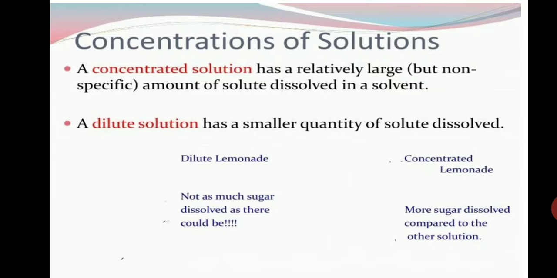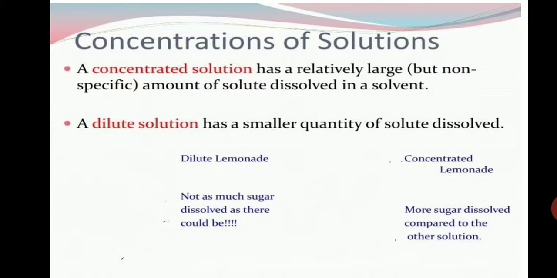Hope you understood what is dilute and concentrated solution. Dilute means a very small quantity is added to a particular quantity of solvent. Concentrated means a larger amount is added to a particular amount of solvent. So one has higher concentration, the other lower concentration.